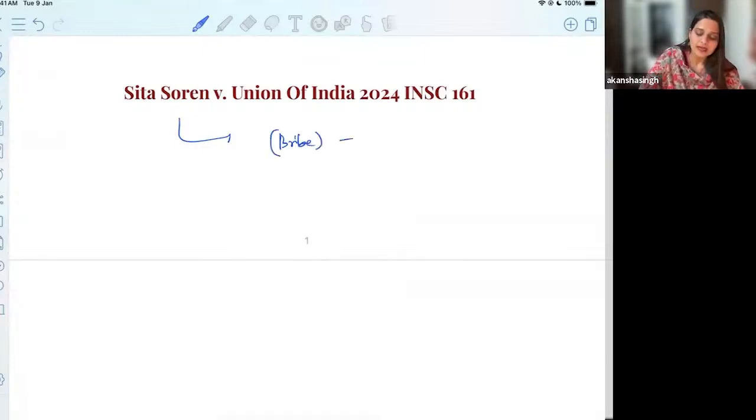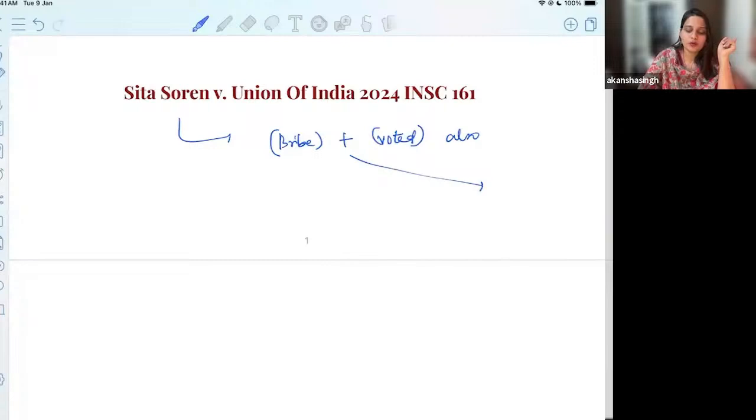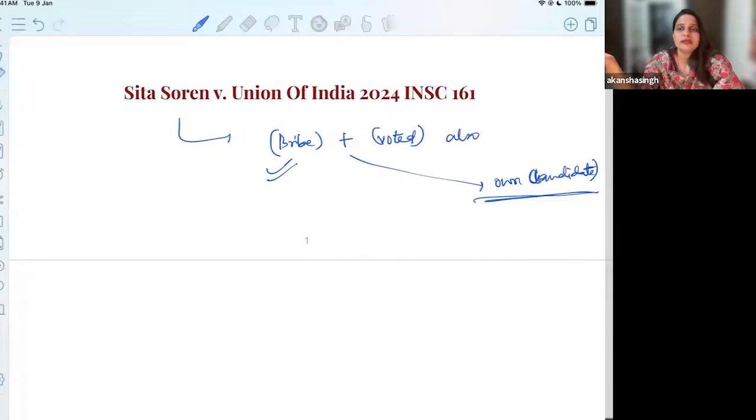And she voted also, but she did not vote for the person for whom she had taken the bribe. Rather, she voted for her own candidate. That is the catch.